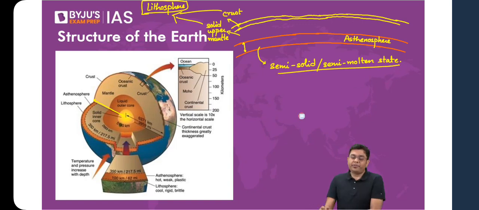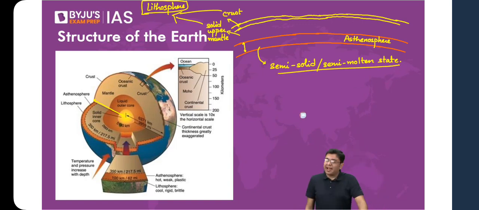Now, why is that the case? That is because at these depths, you find the sudden dominance of certain radioactive elements. Radioactive materials such as uranium and potassium are dominant at these depths. And owing to the geothermal gradient, that basically means that as you start going into the depth, the temperature is increasing.